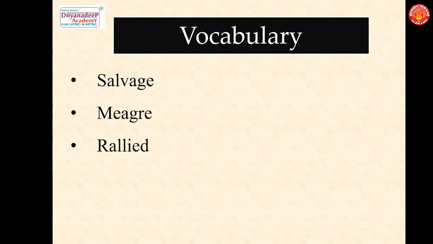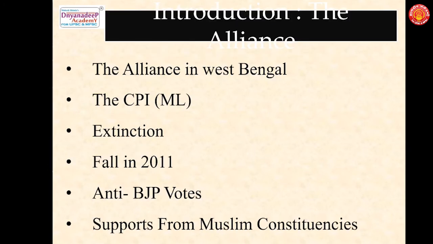Let's focus on the vocabulary that has been used in this. The first is salvage, which is a verb which means to rescue. The second is meager, an adjective which means little in quantity. The next is rallied, which is a verb which means come together again. That is the vocabulary. Let's move on to the first slide.